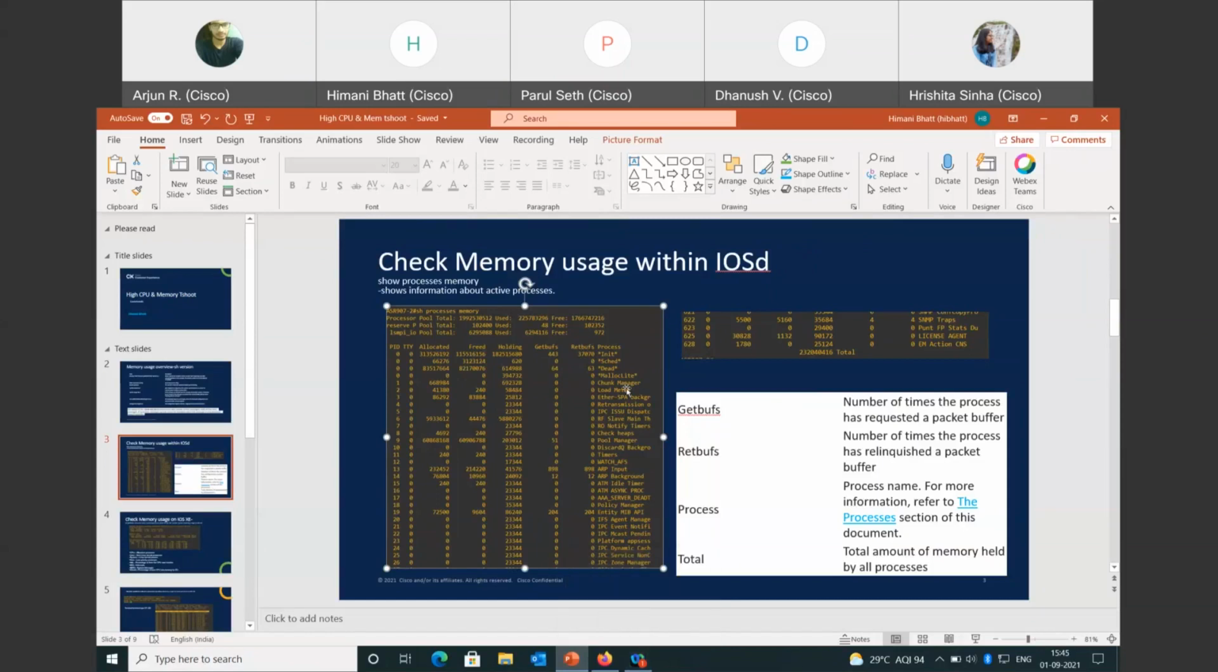This is the command show process memory, and this is the output for that command. At last it also shows the total of the holding processes. Allocated is the allocated memory, freed memory, and the holding memory. Get buffs is the number of times the process has requested a packet buffer, and ret buffs is the number of times the process has relinquished a packet buffer. Processes is the process name, and the total is the total amount of holding processes.